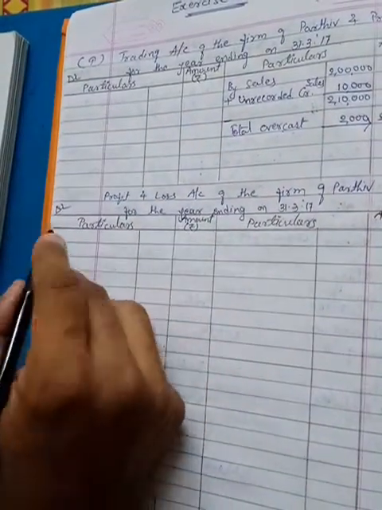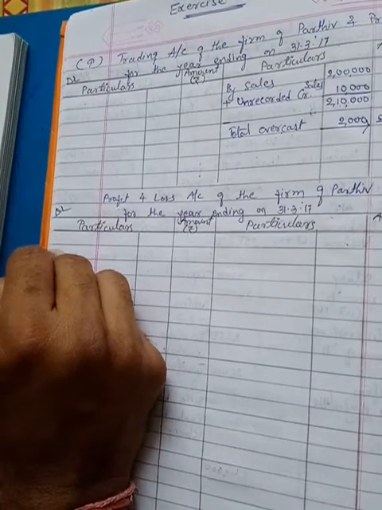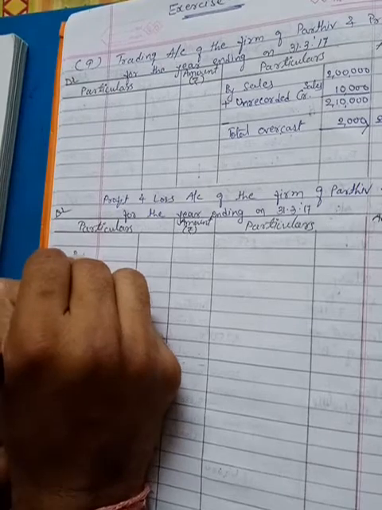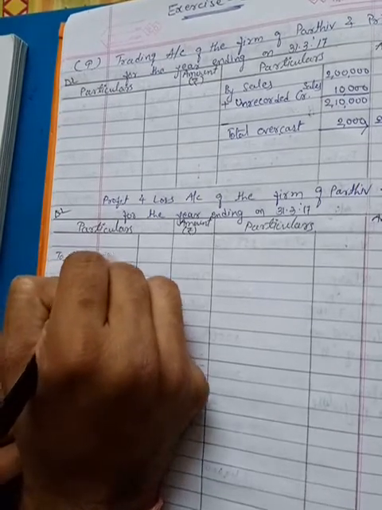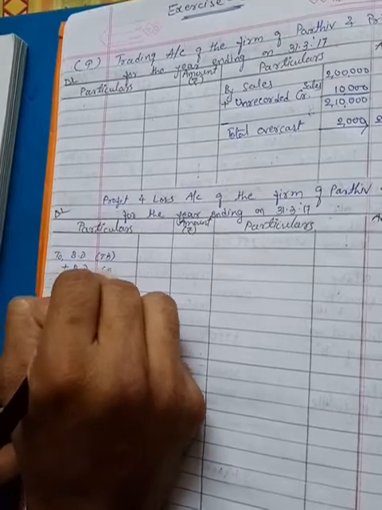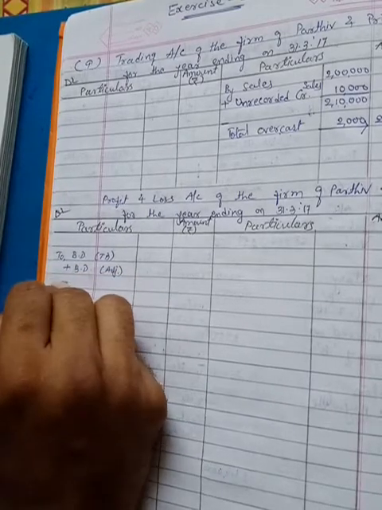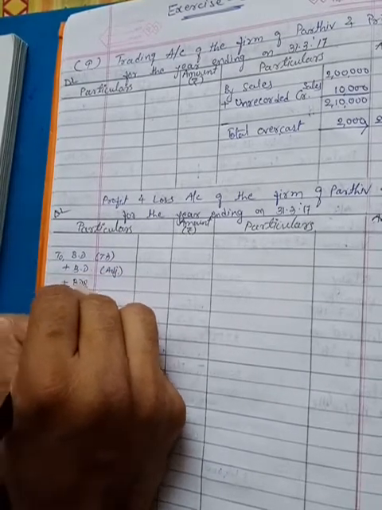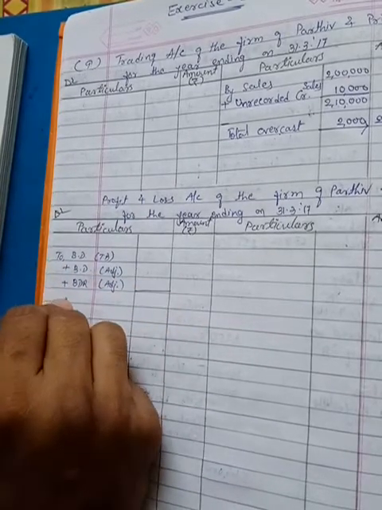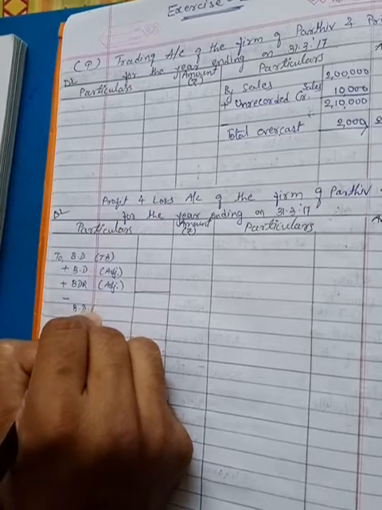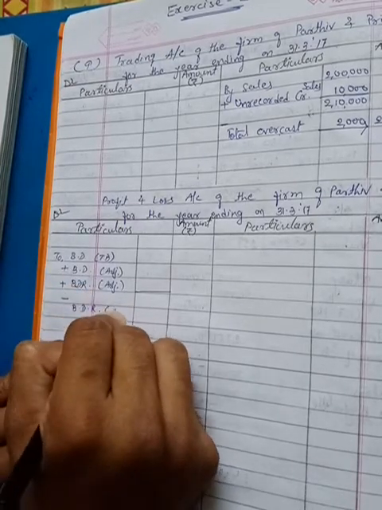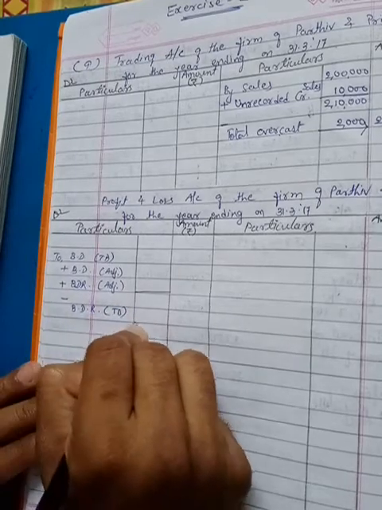And now the second effect of this bad debts and bad debts reserve, yes, as you know, it is recorded in the profit and loss account debit side. Again, after leaving one line, we'll write that format about bad debts and bad debts reserve: bad debts of trial balance, bad debts of adjustment, plus bad debts reserve of adjustment. All these things are not compulsory to write. Whichever details are available, you can write only those, and then you can show the addition and deduction, so that you can save some lines for the purpose of recording other items.